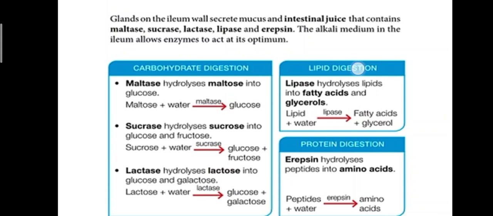Okay, so lipid digestion, enzyme lipase dia akan hydrolyze lipid into fatty acid and glycerol. Protein digestion, erepsin, dia akan hydrolyze peptides into the smallest one, basic unit of protein, yaitu amino acid ataupun monomer of protein. So itulah yang berlaku di small intestine.